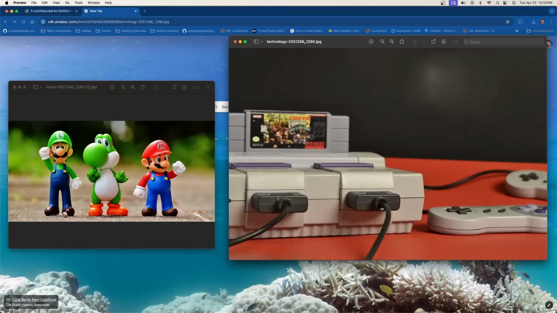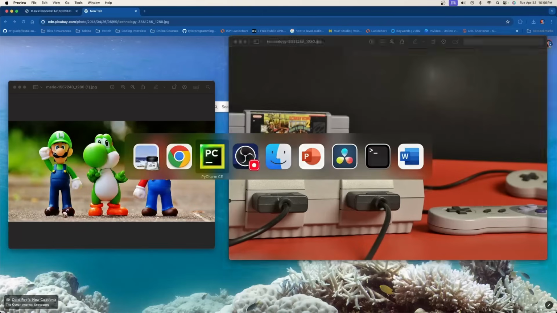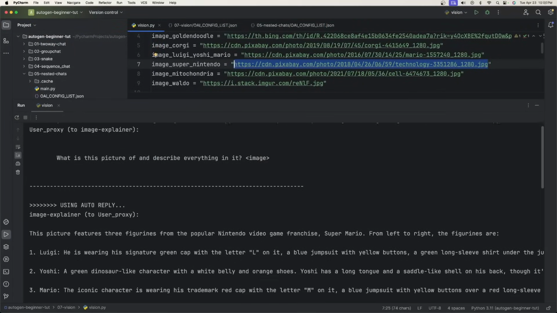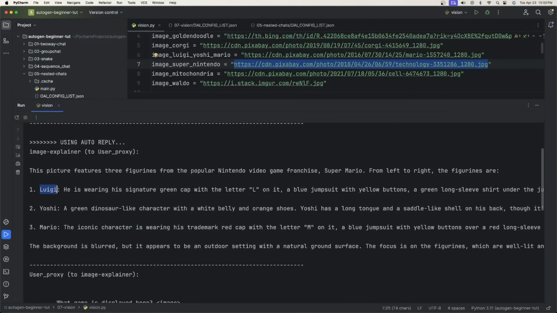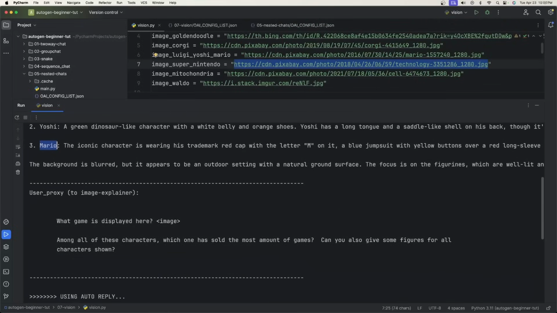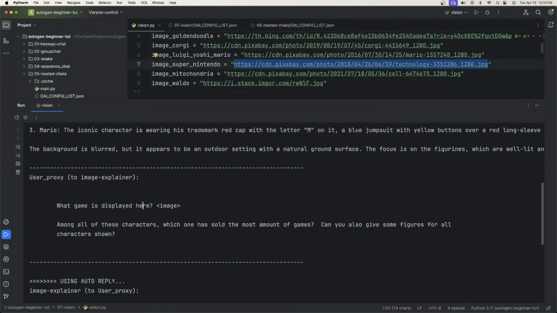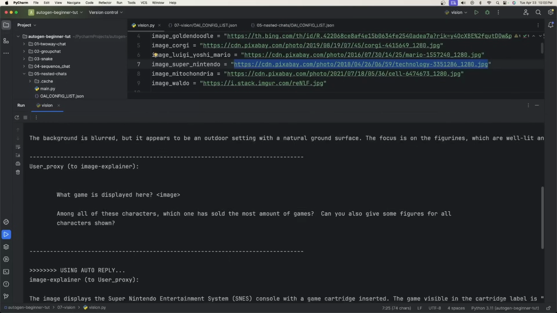Okay, so first off, let me show you this. This is Luigi, Yoshi, and Mario, and then the second one about the Super Nintendo is actually, if you can't really see it, it's supposed to be Donkey Kong Country 2. So let's see what it tells us. So the first one, it recognizes Luigi, Yoshi, and Mario, and then what game is displayed here, and among all these, which has sold the most amount of games, and can you give me some figures for all characters shown?